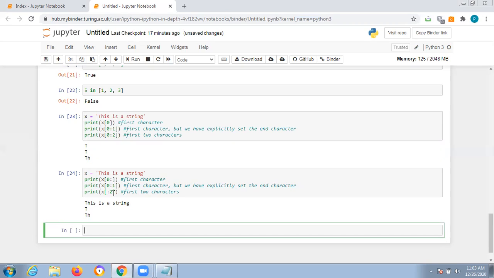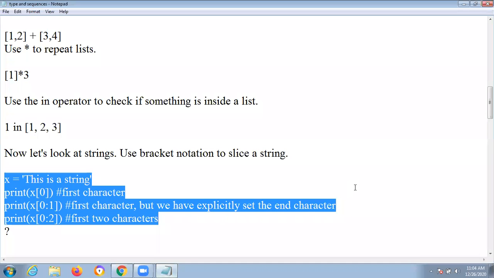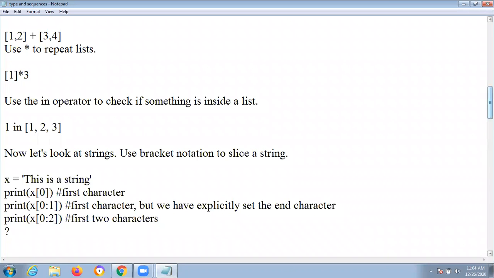Okay. So in other words, I'm going to explain. This is the starting, and this is nothing but the ending. You need to understand this position, where it will start and where it will end. Finally, it will print like this. Okay. I hope you are following my programs.